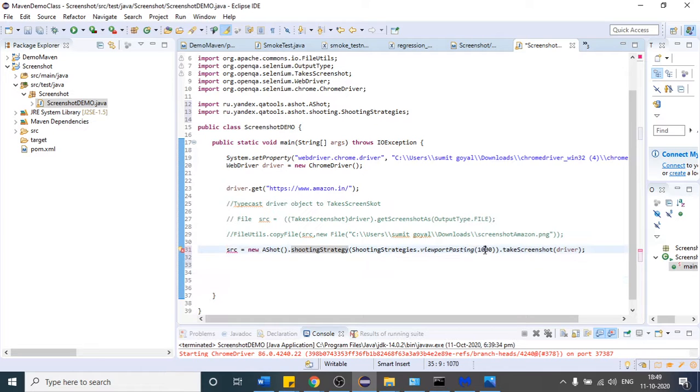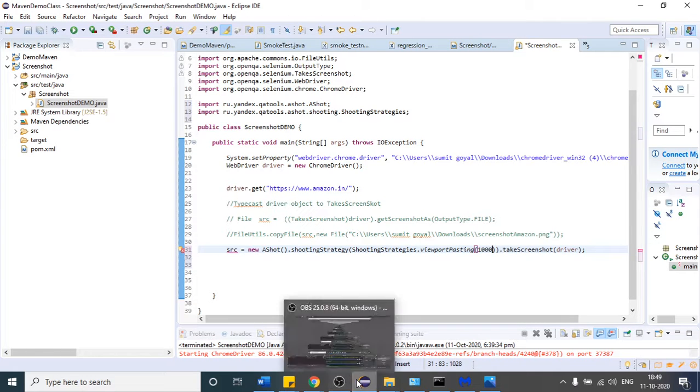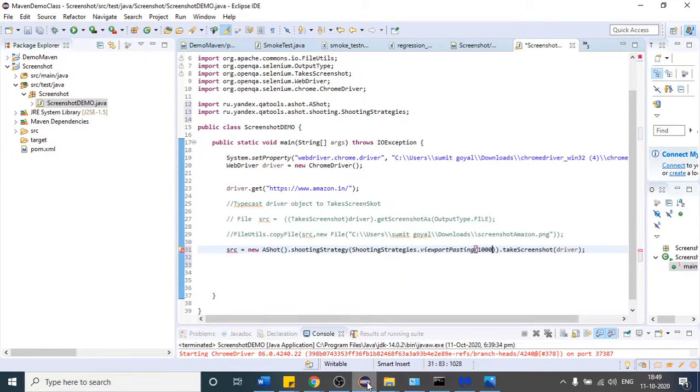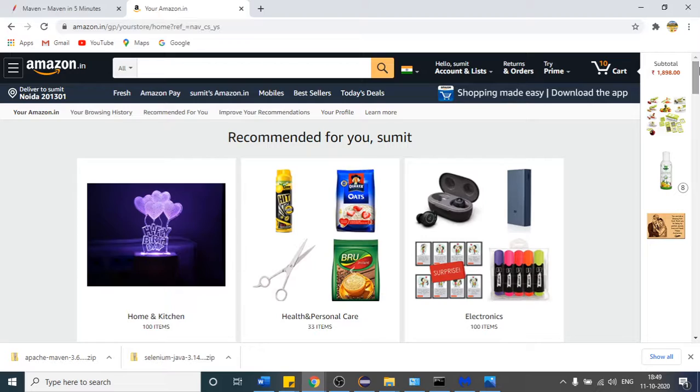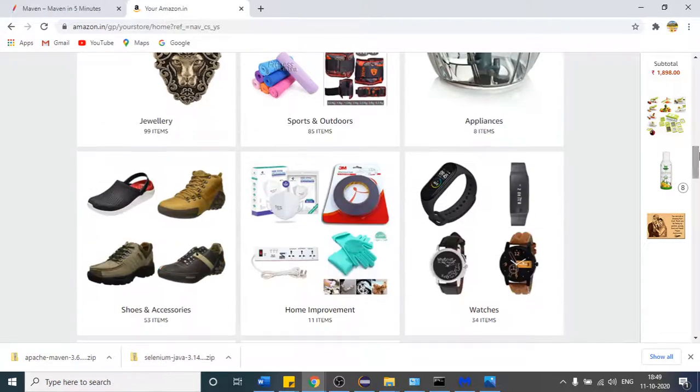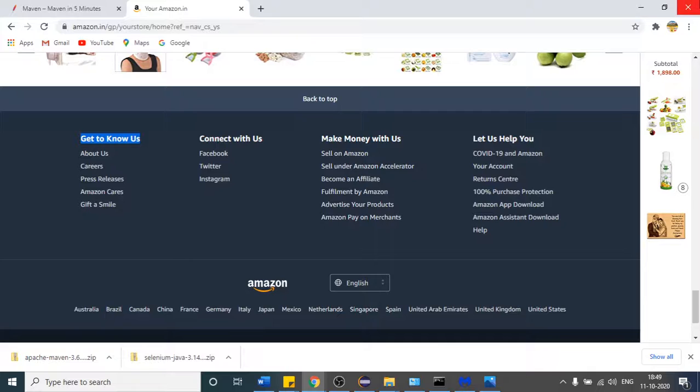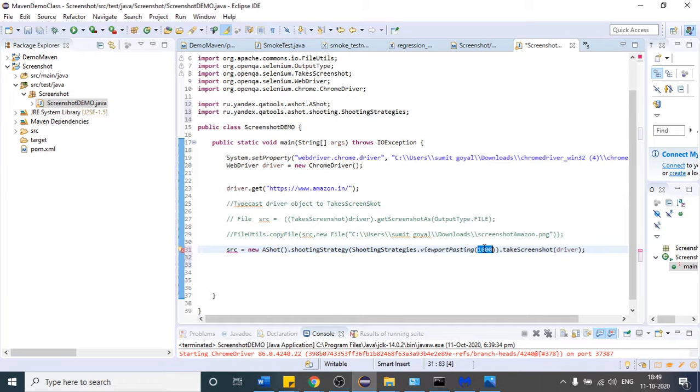And what is this value? This 1000 is equal to 1000 milliseconds, which is equal to 1 second. If I provide 2000, it is equal to 2 seconds. So this method will scroll down. If I provide 1000 milliseconds, then the speed of scrolling will be more. It will scroll very fast if you provide 1000. But if you provide 5000, which is equal to 5 seconds, or if I provide 7000, what will happen? It will scroll down within an interval of 7 seconds.